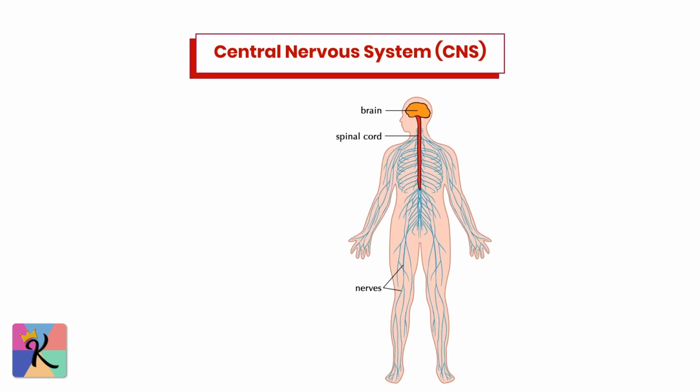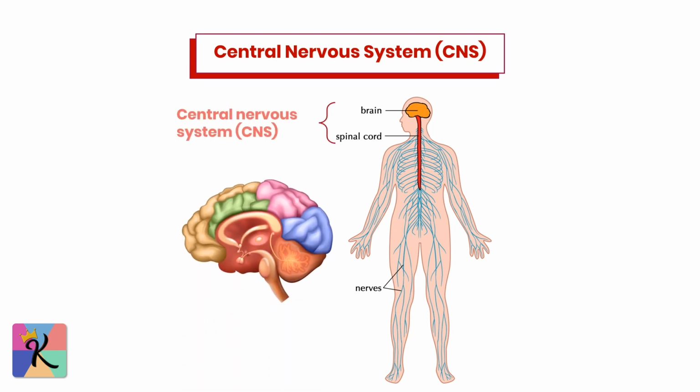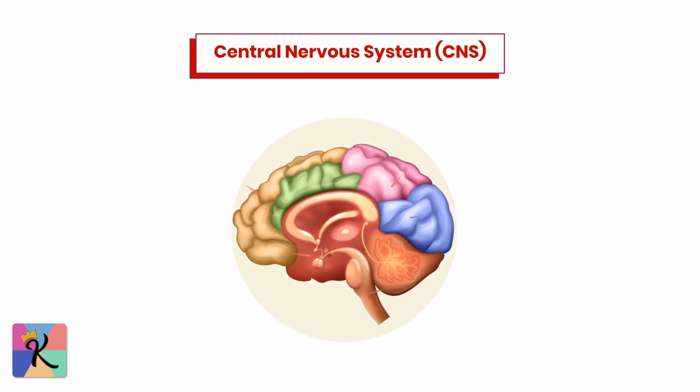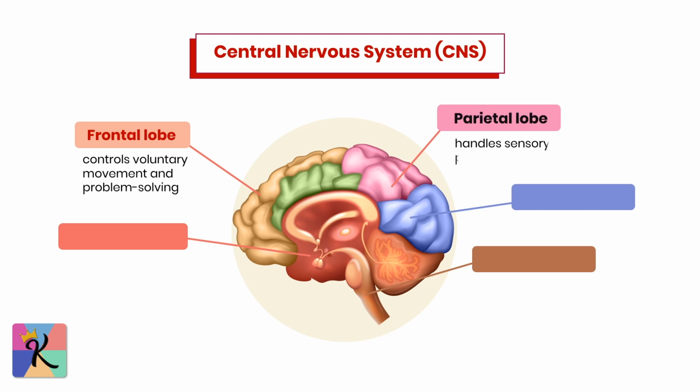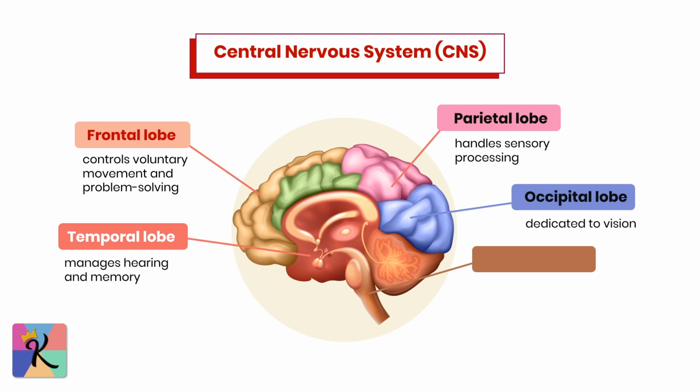Let's shift gears and talk about the central nervous system, CNS, which includes the brain and spinal cord. For the MCAT, it's essential to break down the brain's anatomy and understand the functions of its different regions. Each brain lobe has specific functions. The frontal lobe controls voluntary movement and problem solving. The parietal lobe handles sensory processing. The temporal lobe manages hearing and memory, and the occipital lobe is dedicated to vision.